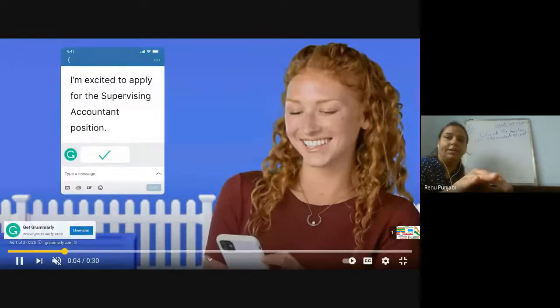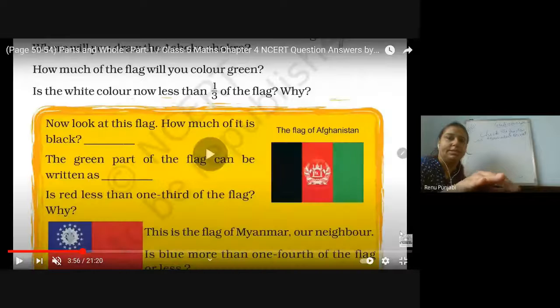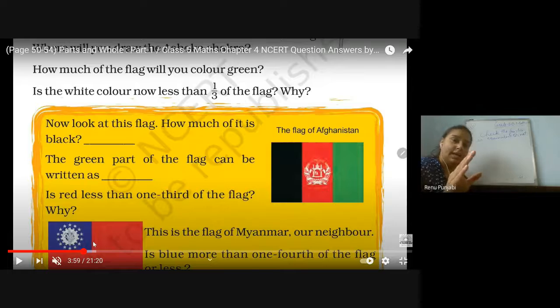Let me wait a minute. Let me skip this. So when we see this Myanmar flag, this is not exactly the 1/4 because a little part is still in the red portion. So we can say that this is less than 1/4.